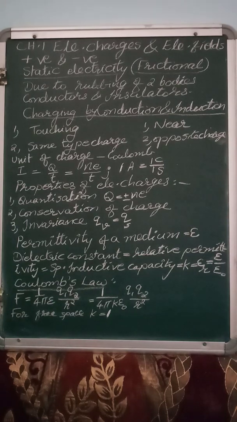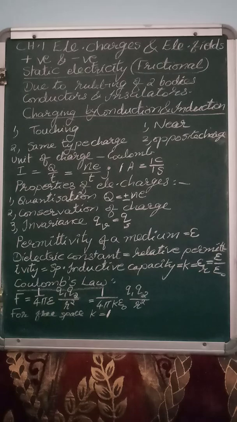In an atom, the number of protons and the number of electrons are equal. So the atom is electrically neutral, since the number of positive charge and the number of negative charge are equal. So the total charge of an atom is 0.